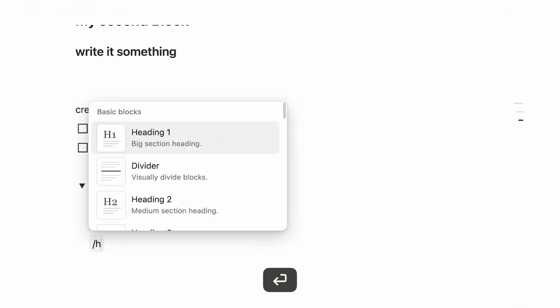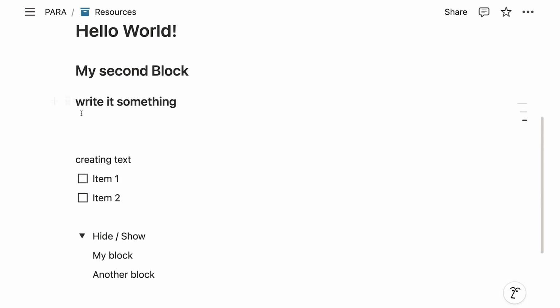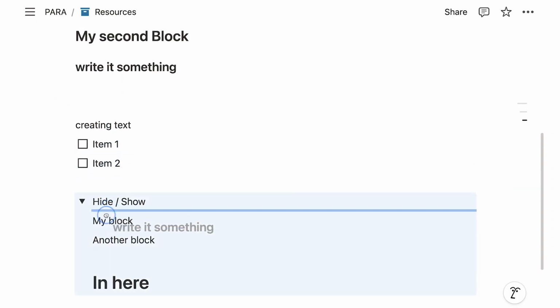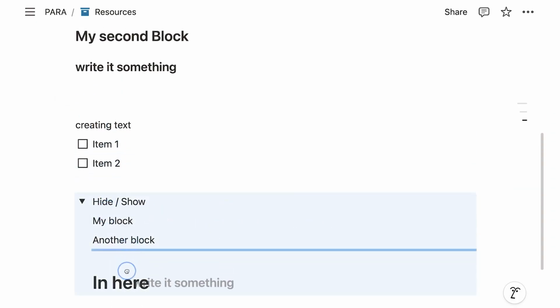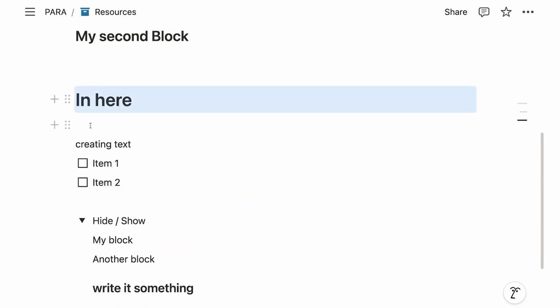So I can type also slash h1, and I can get a very big heading in here. And I can hide it, again, by clicking here. And you can use the 6 dots from previously to move things around. So if I actually want to have this h3 inside my toggle, I can start moving this around. And when I'm inside a toggle, it will highlight the whole thing, which tells me I'm about to drop it in here. And of course, the other way works as well, where I can drop things outside.